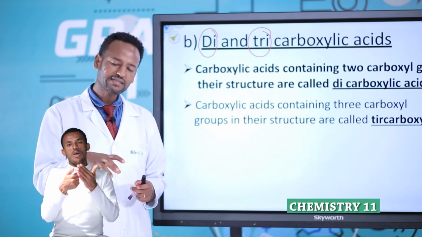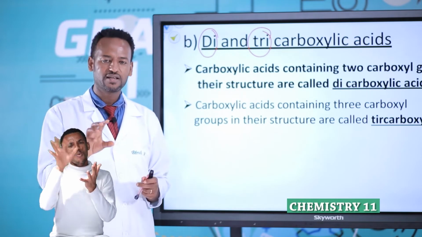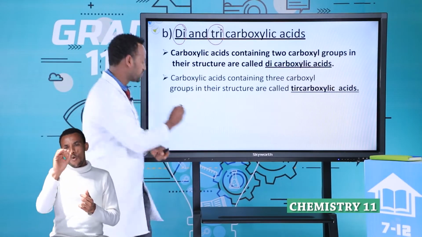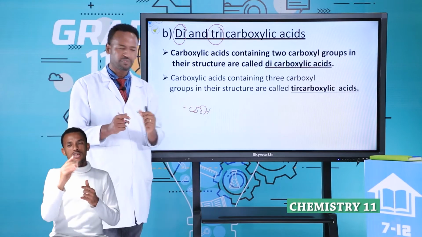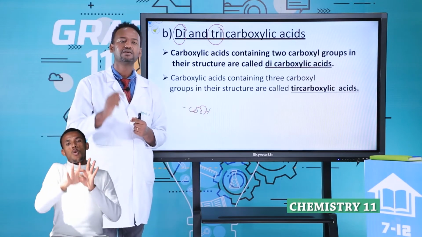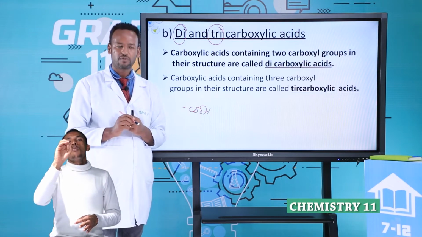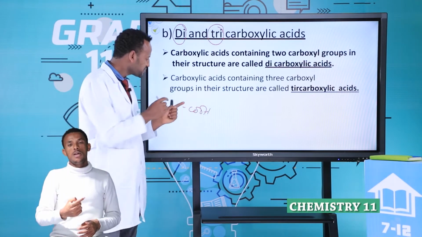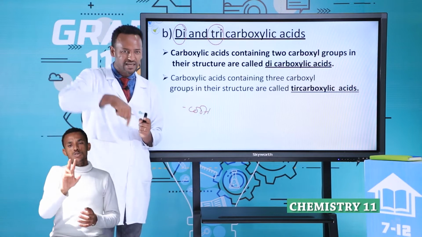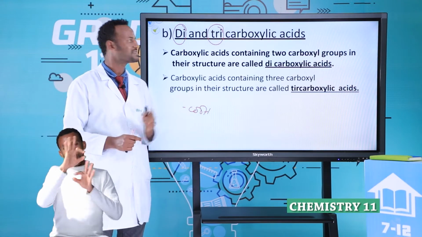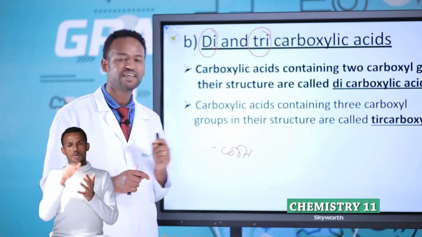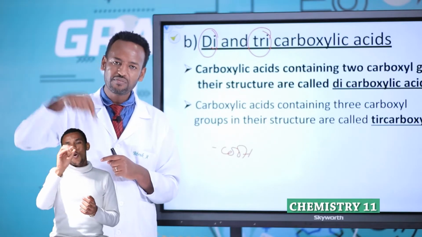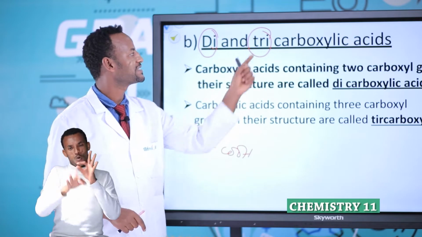Therefore, if one structure contains only one COOH group, that is a monocarboxylic acid. If it contains two COOH groups in one molecule or one structure, it is a dicarboxylic acid. If it contains three COOH groups in one molecule, it is a tricarboxylic acid.